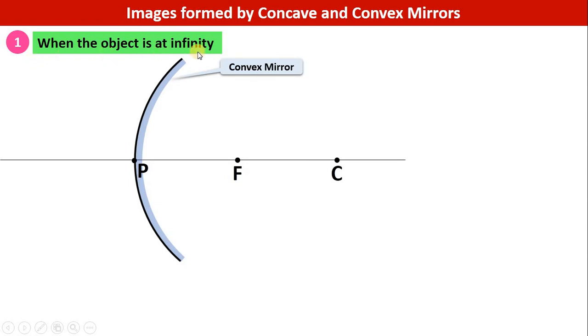So when the object is at infinity, the incident light rays will be parallel to each other. Let us say they are also parallel to the principal axis. So as they strike the mirror, they will reflect from the mirror.